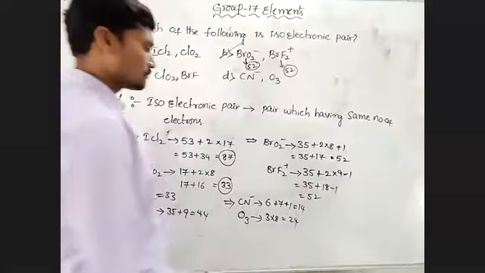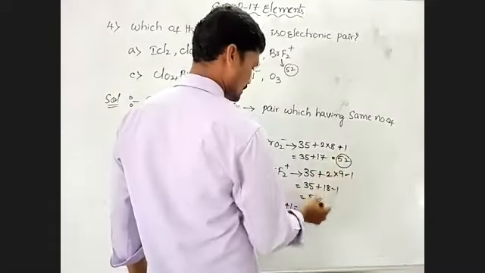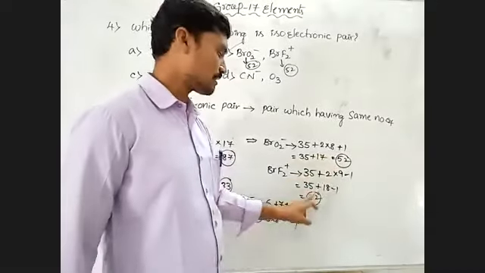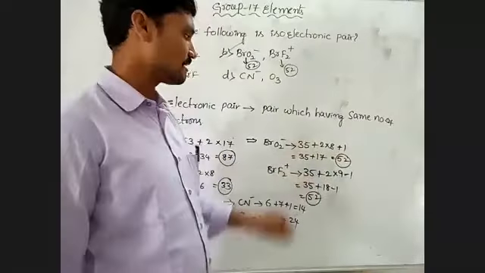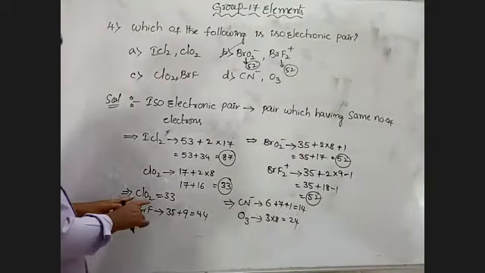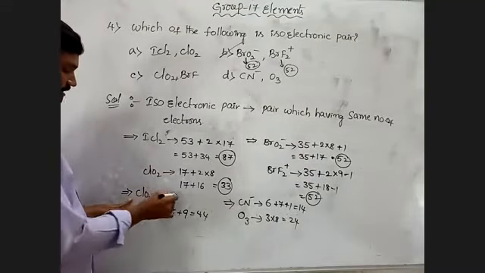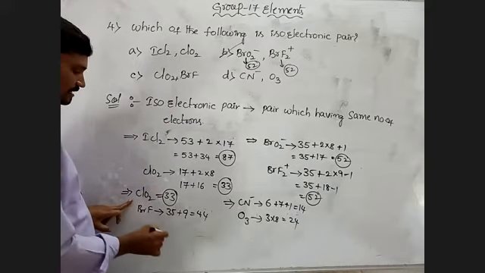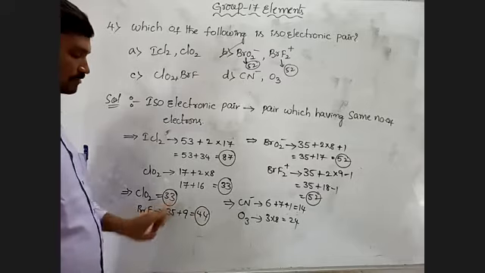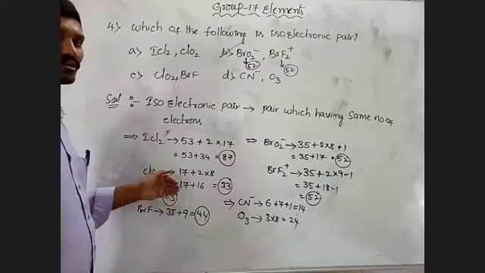Come to here. Here 52 electrons, here also 52. These both have the same number of electrons, so it is an isoelectronic pair. Observing this condition, the other pair has 44 electrons and 44, but both are not equal, so it is not an isoelectronic pair.